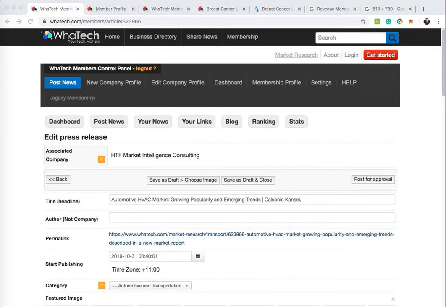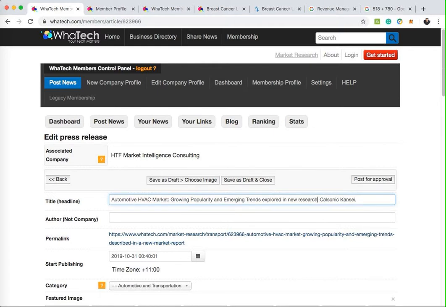So as an example, we might say something like growing popularity and emerging trends explored in new research or market. Oh no, we've already used the word market.